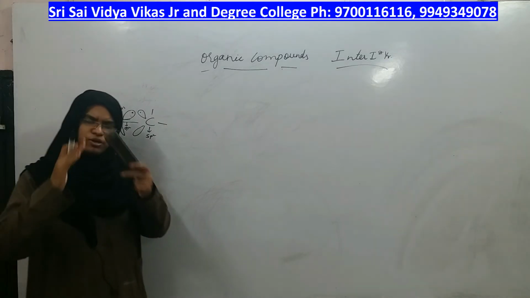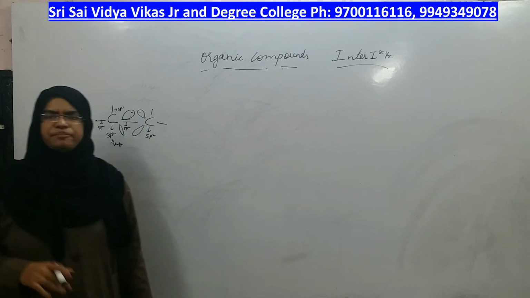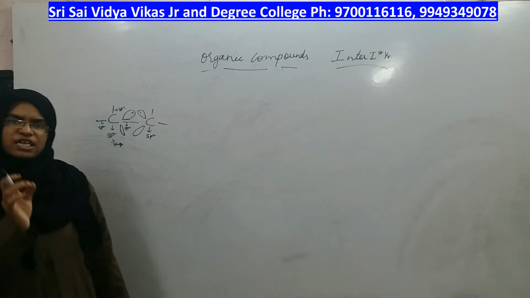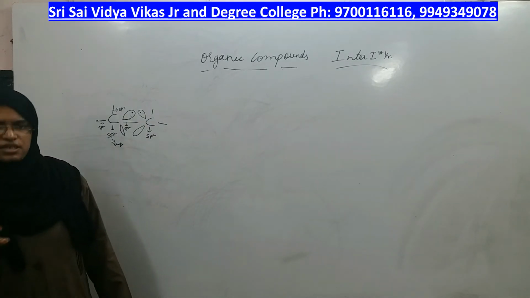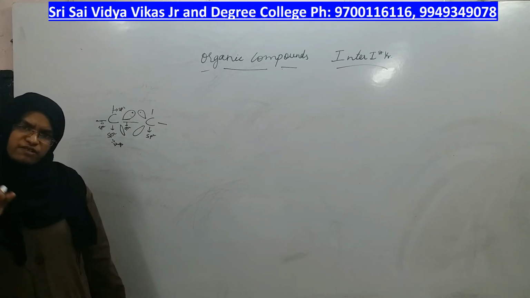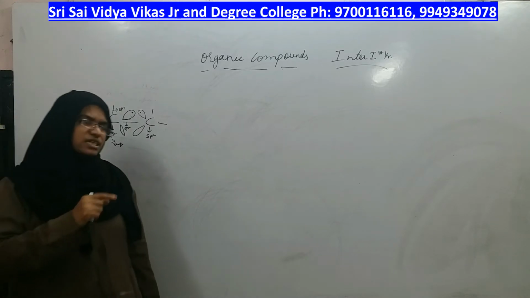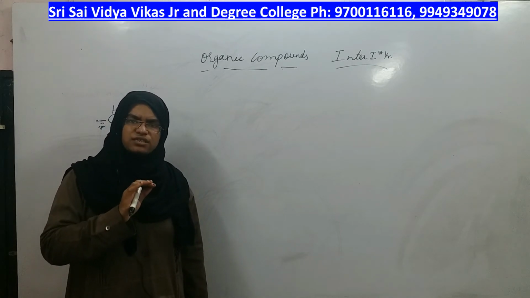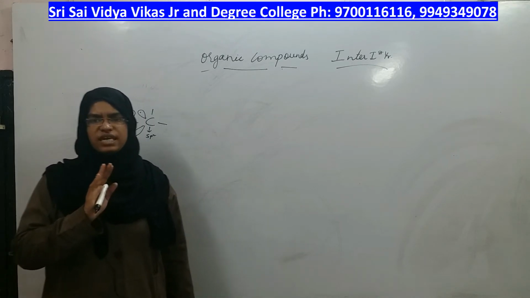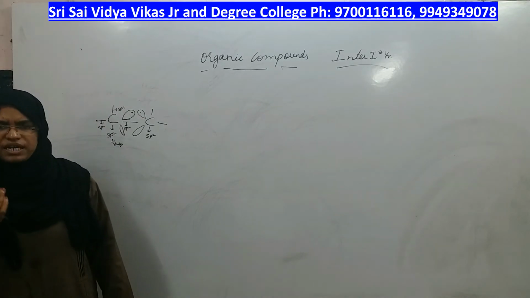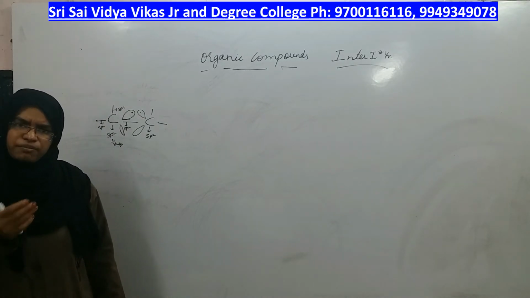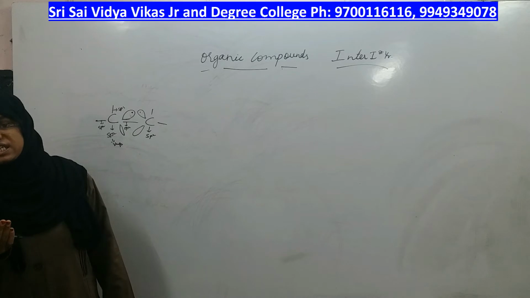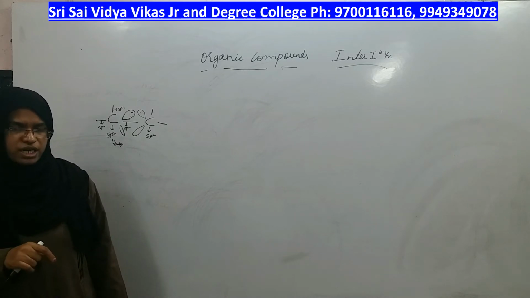On that bond, p orbitals overlap sideways, that means it is weak. Therefore, sigma bond is always stronger and pi bonds are weak. Just like that, in every alkene, it has pi electrons loosely held. That means if the pi electrons are loosely held to make a pi bond, it is also very easy to break that pi bond, right?